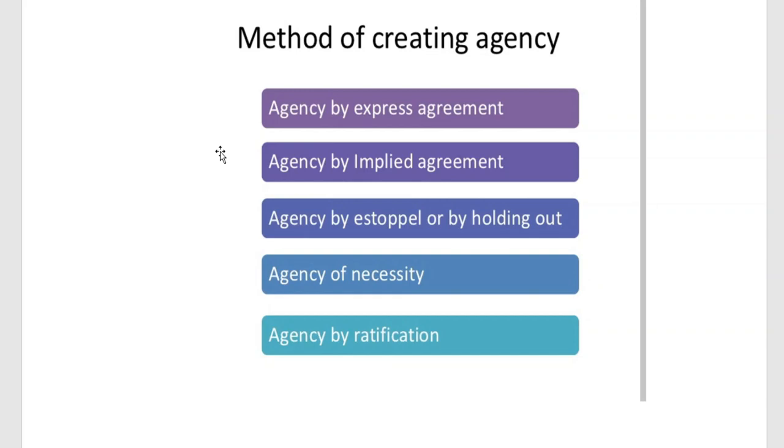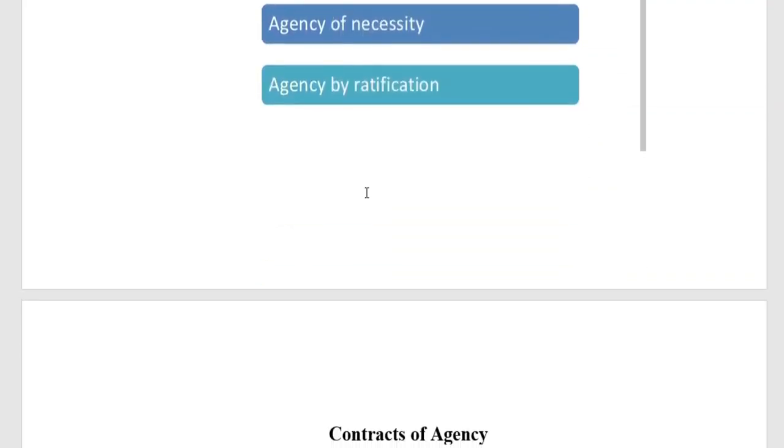So this is with regard to the contract of agency. That means with regard to that question, that is common: what is a contract of agency? And in examination they will ask you to discuss the modes of creating agency. That is the additional question with regard to the mode, or method, of creating agency. What is the mode of creating agency?